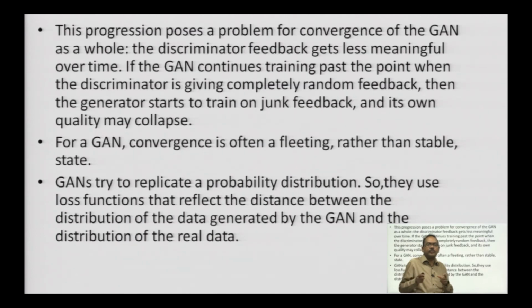So, this progression poses a problem for the convergence of the GAN as a whole. If you see, for a GAN, convergence is often a fleeting rather than stable state. GANs try to replicate a probability distribution. So, they use loss functions that reflect the distance between the distribution of the data generated by the GAN and the distribution of the real data.